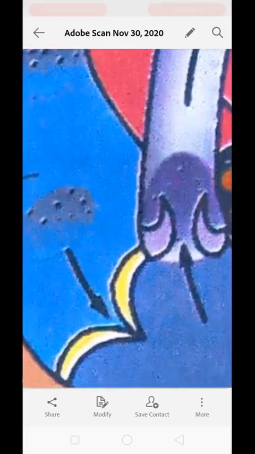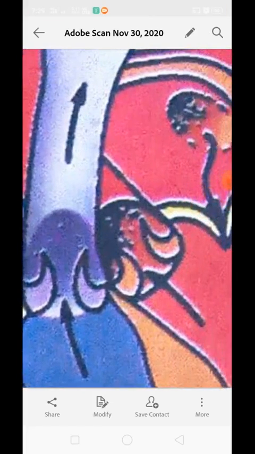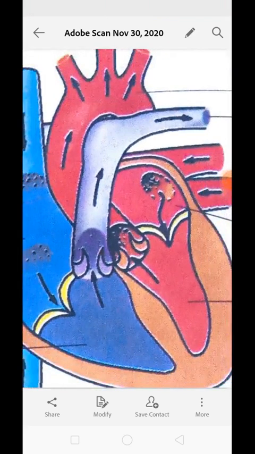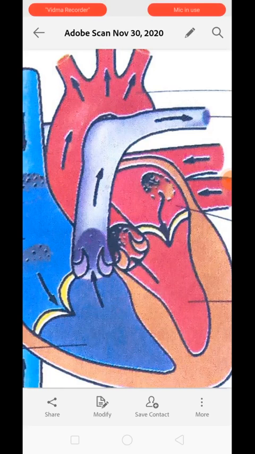Over here, this is the valve. Even the veins have valves so that they can prevent the backflow of the blood. Whenever valves are present, they are simply preventing the backflow of the blood. Now, working of heart and